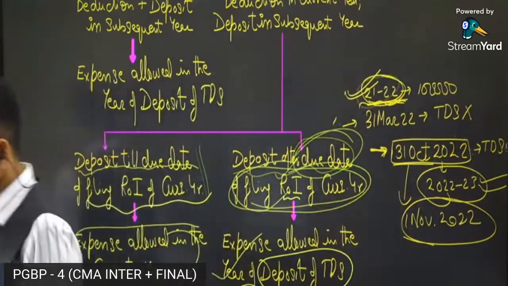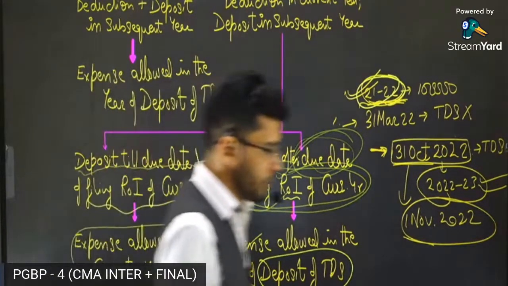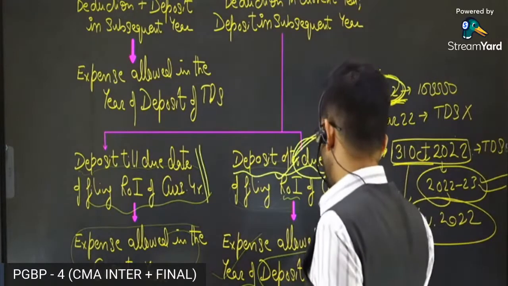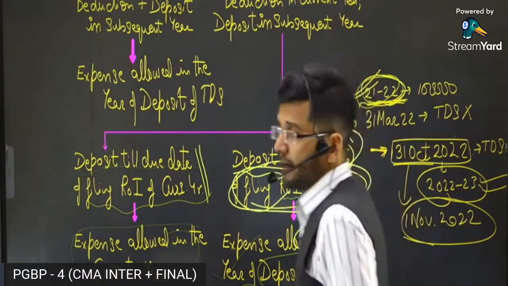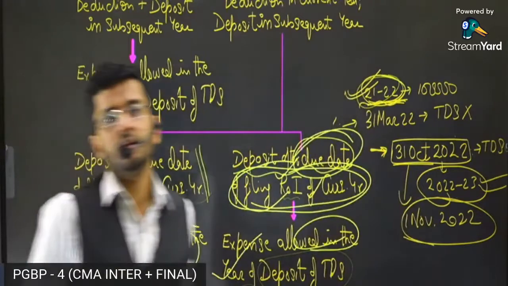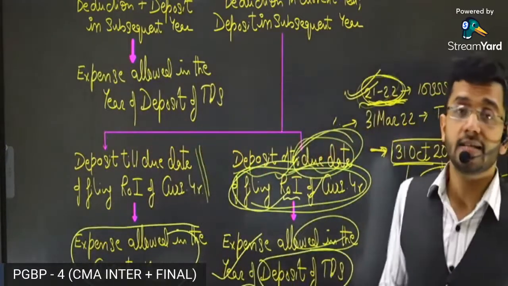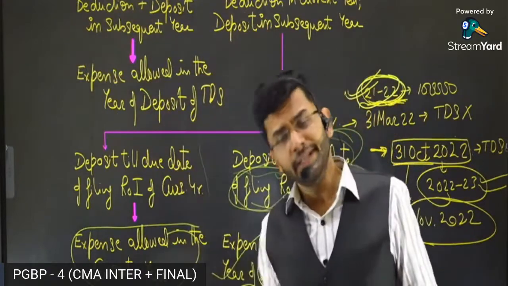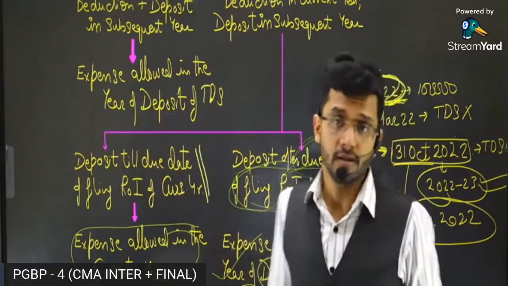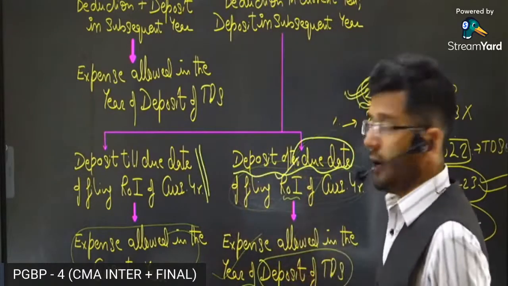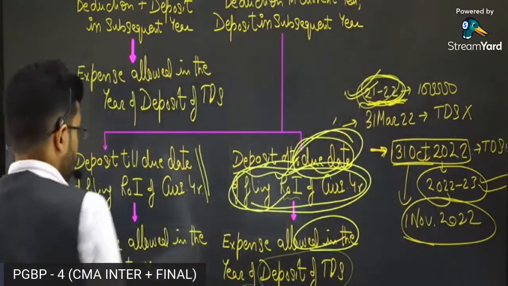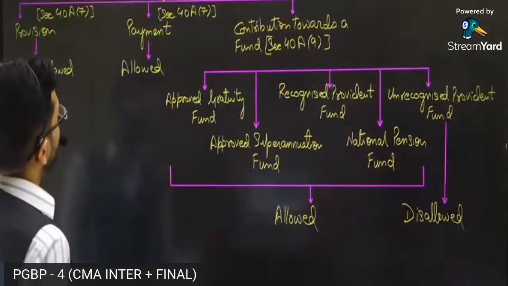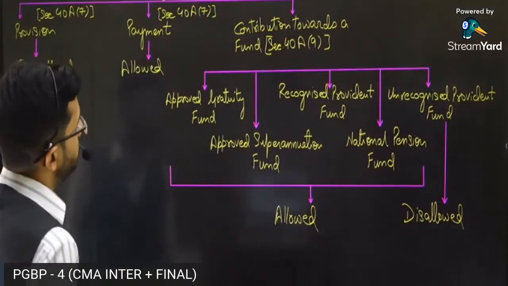If you deposit the TDS till the return filing date, then it's okay. The deduction will be allowed in the year of expense itself. But if you deposit the TDS after the return filing date, then guys, the expense will be allowed in the year when the TDS is deposited to the government treasury. That is the law. So yes, a little different kind of provision, but an important one, very important from an exam standpoint.